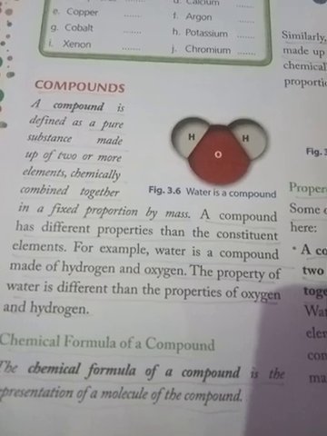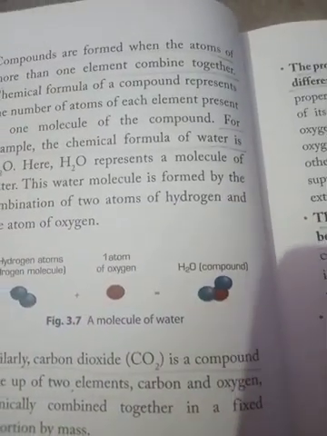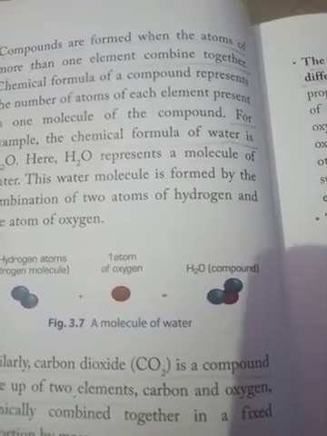When they combine together, they form water. So H2O represents a molecule of water, formed by the combination of two atoms of hydrogen and one atom of oxygen.